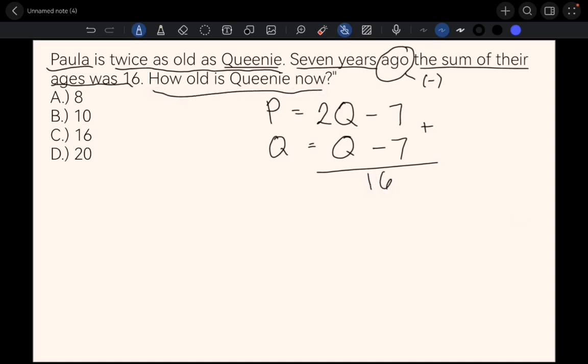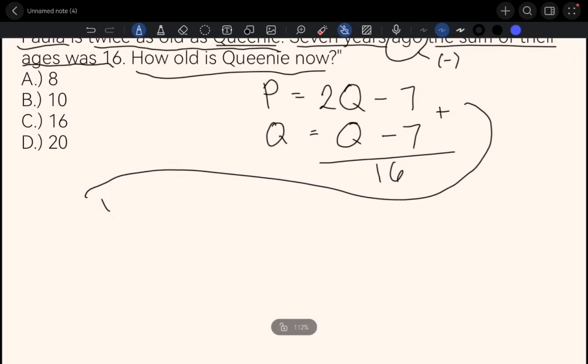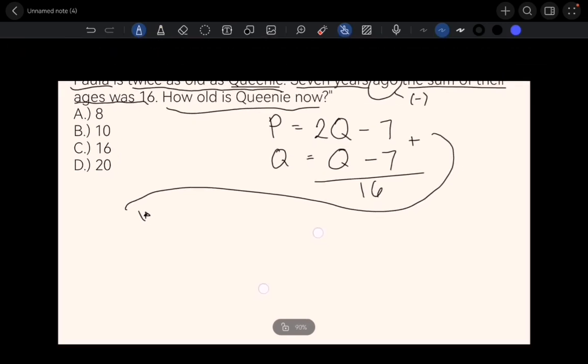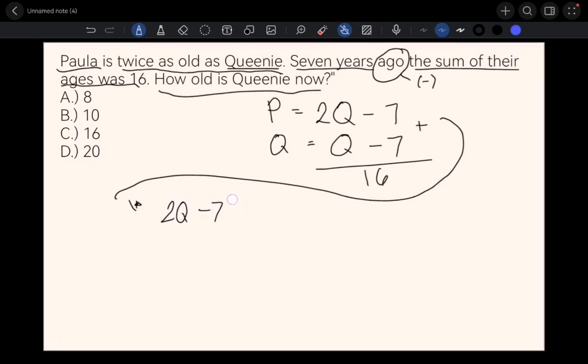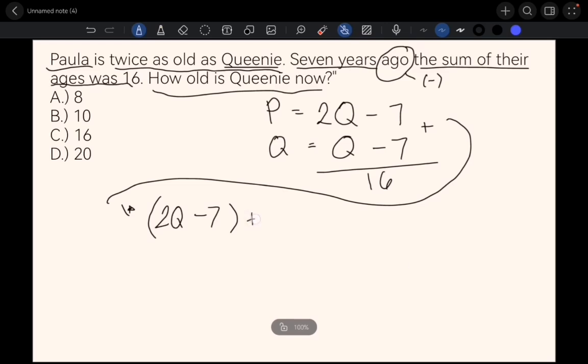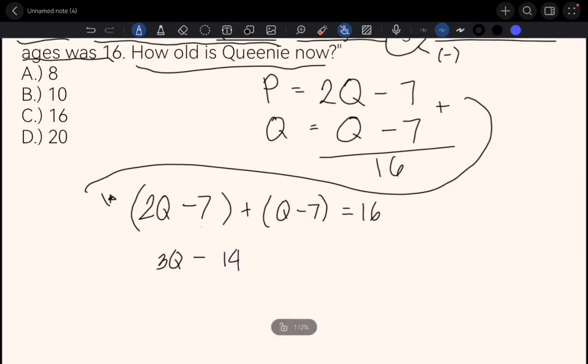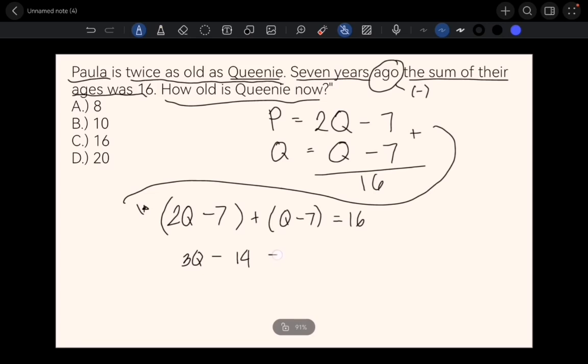So let's clarify things and transpose all of what we have here to a different and much more readable equation. Okay, so basically that's P plus Q equals 16. So let's present it as (2Q minus 7) for P plus (Q minus 7) equals 16. Now we have both expressions in terms of Q, so we can simply add them: 2Q plus Q equals 3Q, minus 14, equals 16.